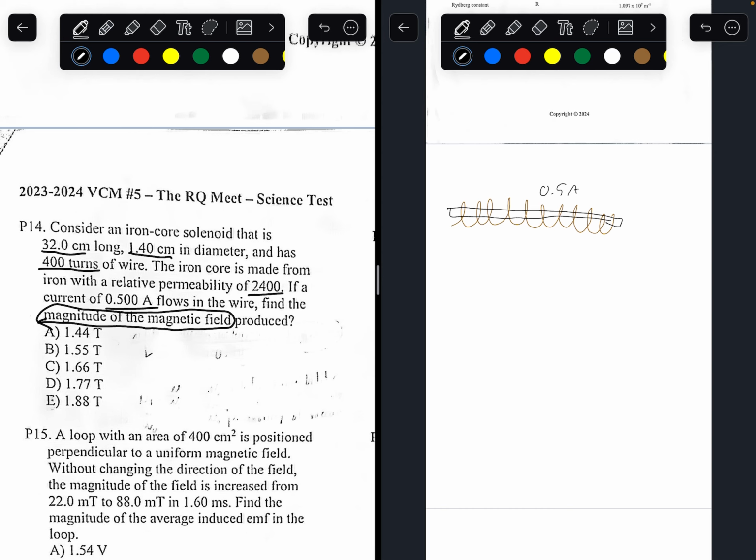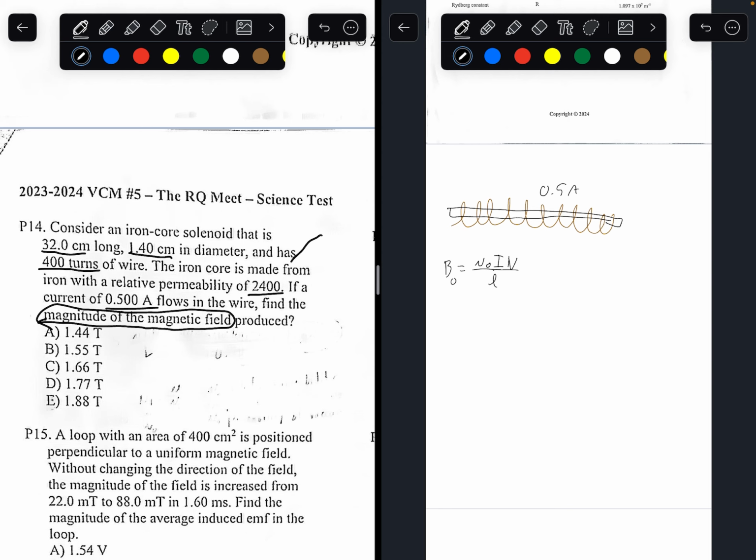let's write out the formulas to find the magnetic field produced from this wire. The formula to find the magnetic field of a solenoid is the permeability of free space times the current flowing through the wire times the number of coils divided by the length of the wire. But this is for the permeability through a vacuum.